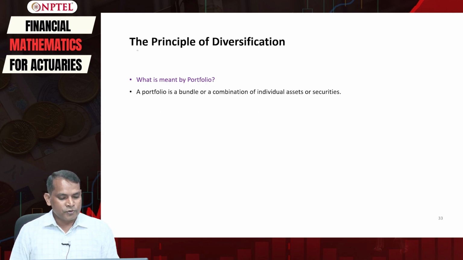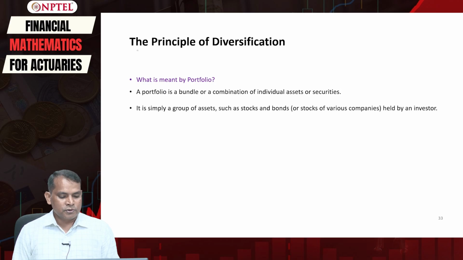A portfolio is a bundle or a combination of individual assets or securities, right? So it is simply a group of assets such as stocks and bonds, or the stocks of various companies for that matter, held by an investor.